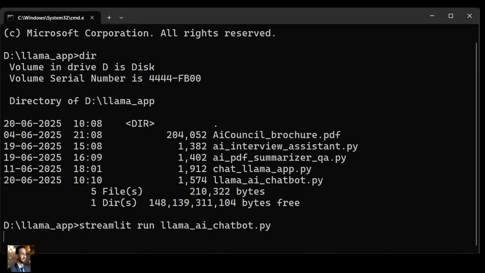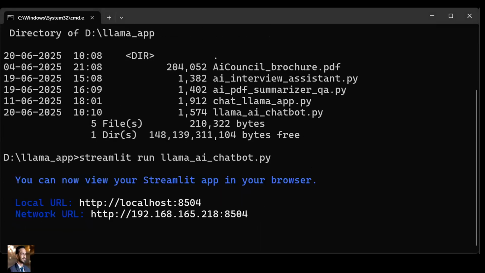Now, when I execute it, the output we can expect in our web browser. So let's move to the web browser over here, and you will see the output. So it's looking fine. We have the AI Council chatbot, something that you can see, right? But here we are not getting the form that we are expecting. So let's do one thing. Let's complete that form and thereafter check back.